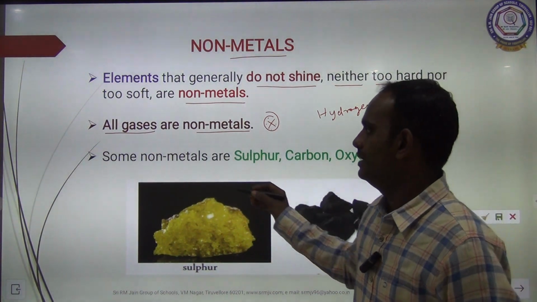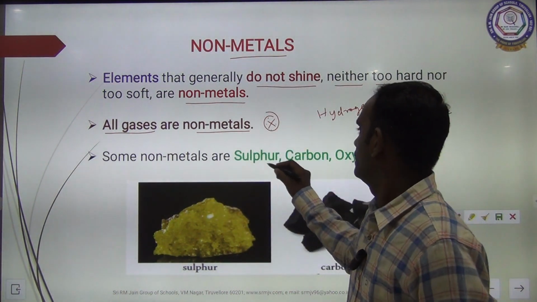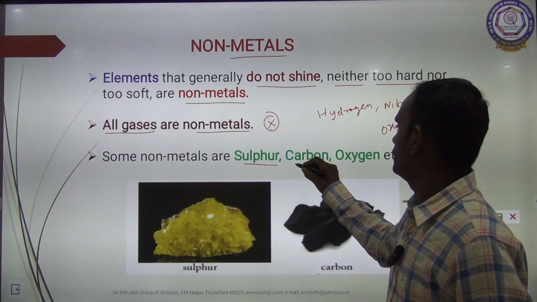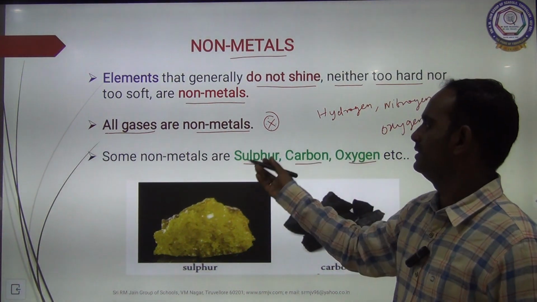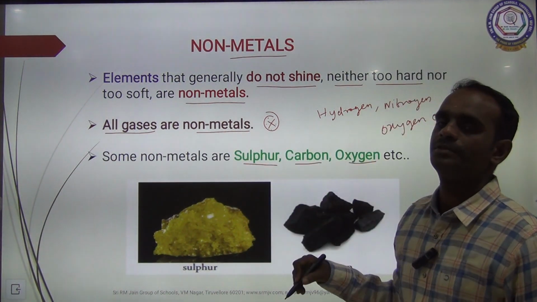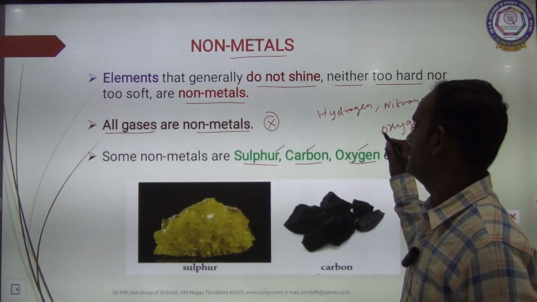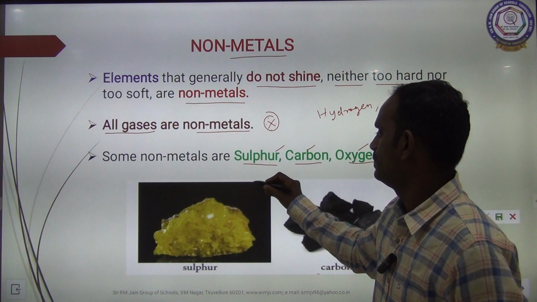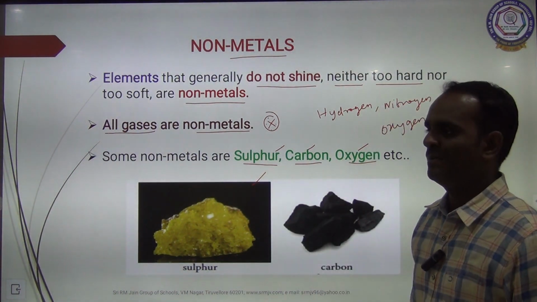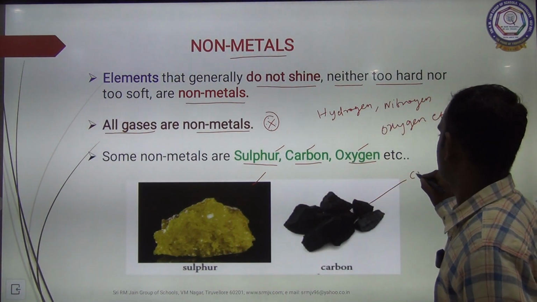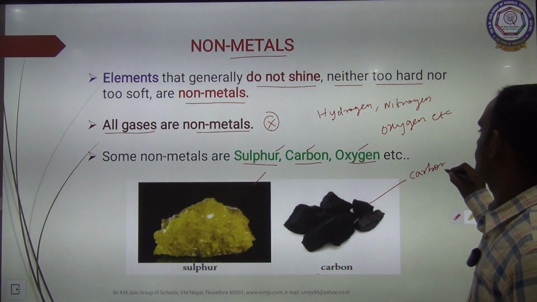And third, some examples of non-metals are sulfur, carbon, oxygen, etc. See here in the picture, this is sulfur and this is carbon.